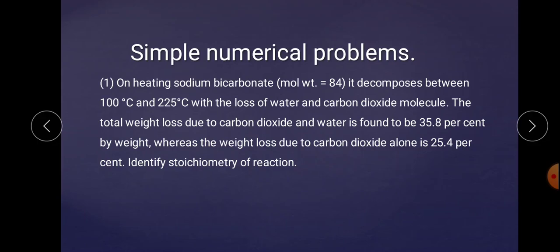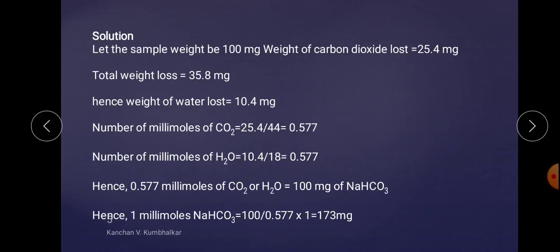Means how many molecules of starting material or reactant have been taken, and what are the different products that have been formed, and what are their numbers. So we have to identify the stoichiometry. So let's start with the solution.